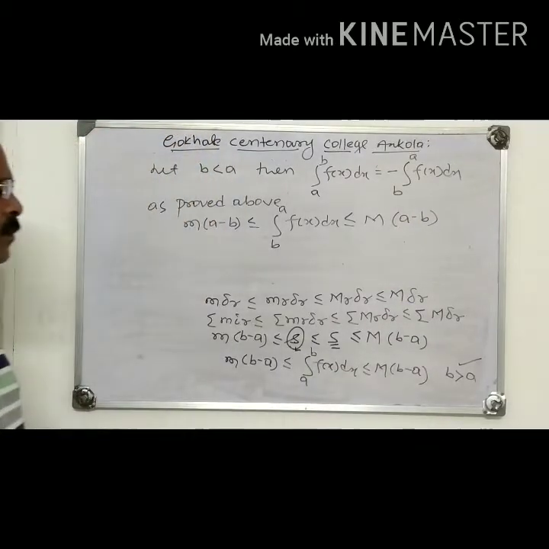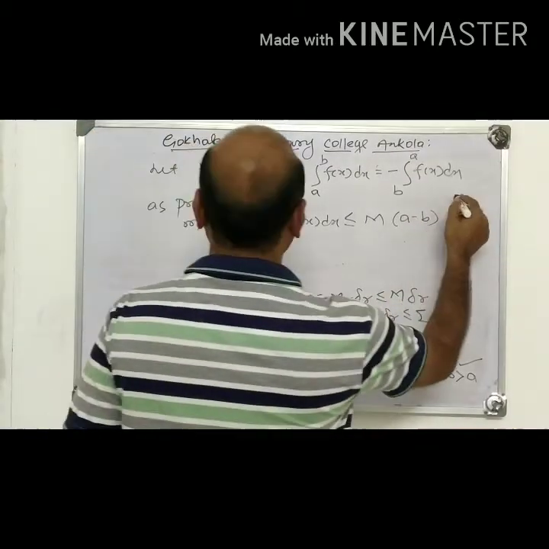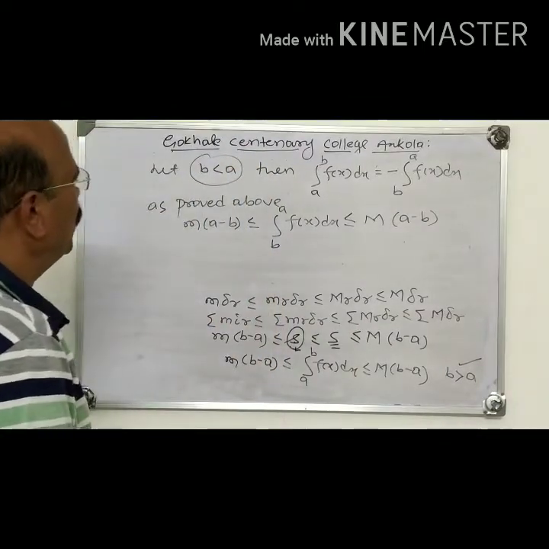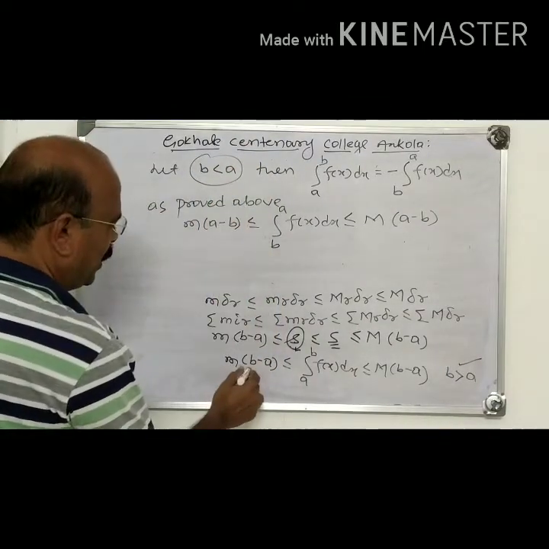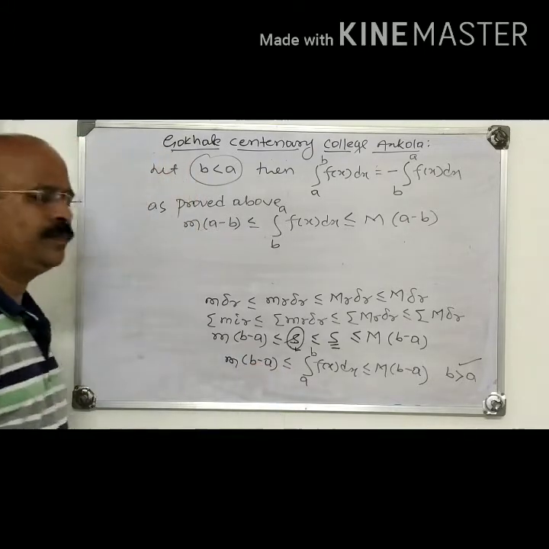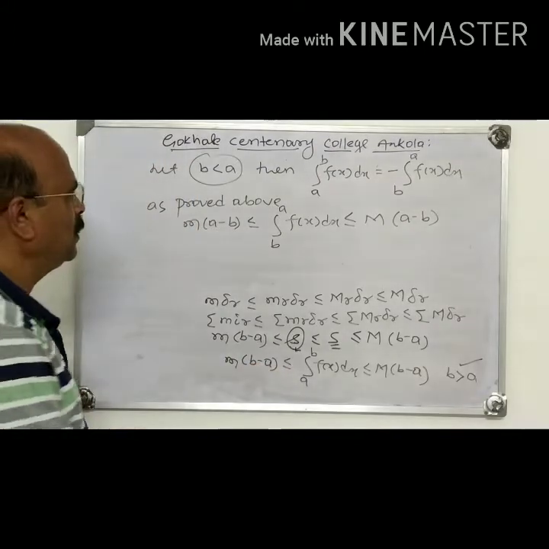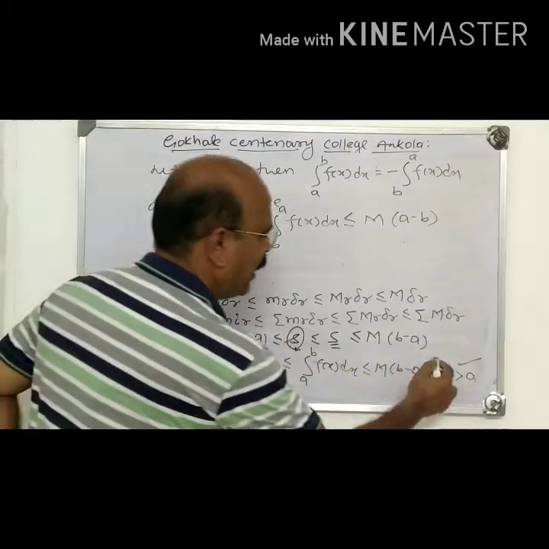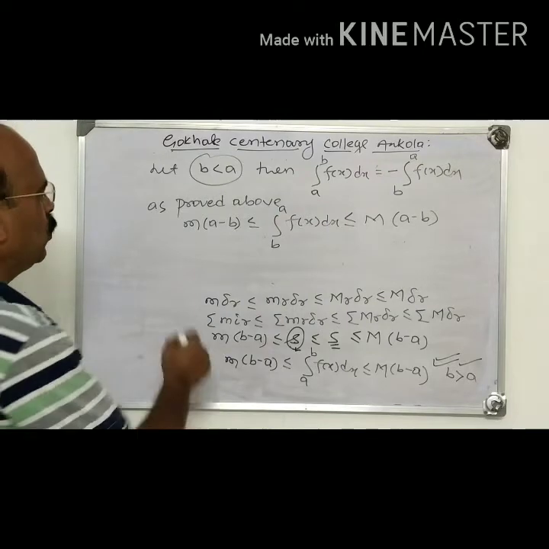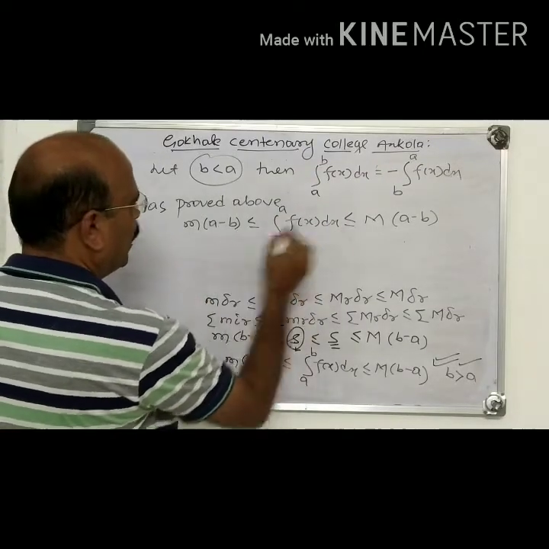What is the reason? Here a is greater than b, so you have to interchange a and b. By interchanging a and b here, we get this step. Now I multiply throughout by a minus sign.